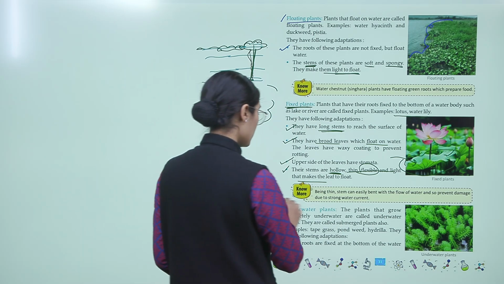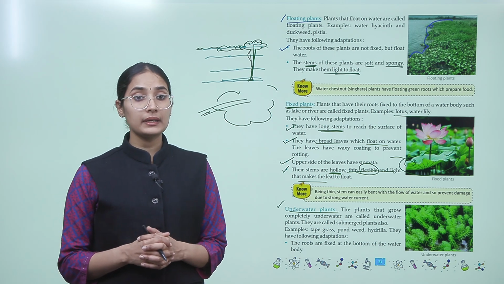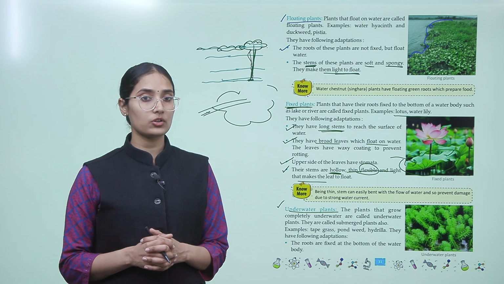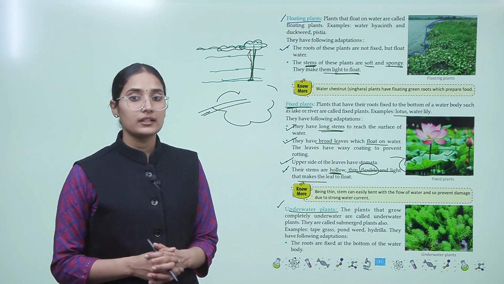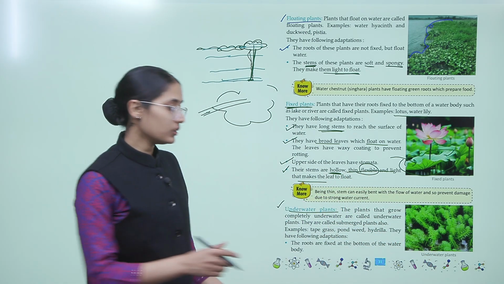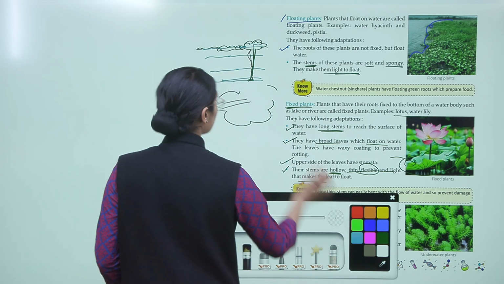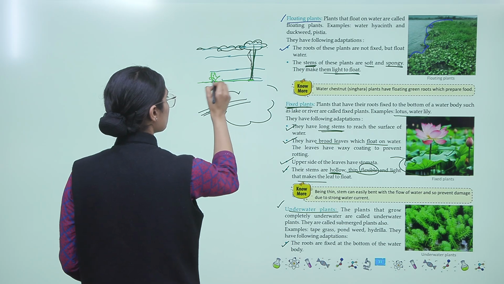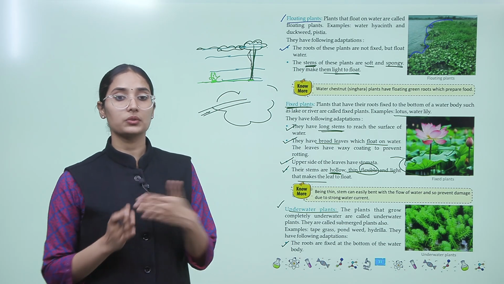Now what are underwater plants? So these plants grow completely underwater, and are called underwater plants, also called submerged plants, like tape grass, pondweed, hydrilla, right? They grow completely under the water. The roots are fixed at the bottom of the water body, right? So in this case, they grow like this. So the base is connected to the land. All right. Now let's go to the next page.